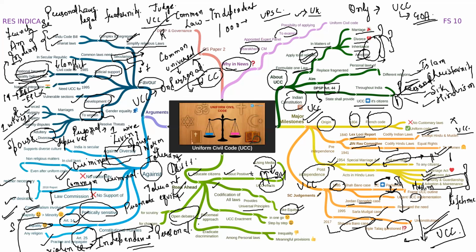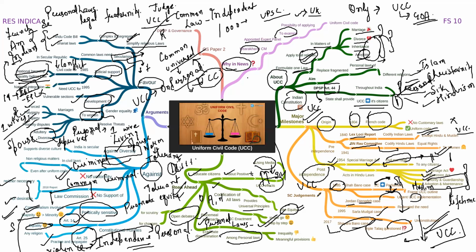We can also go through a piecemeal approach. A piecemeal approach means that we can try to implement some portions of the personal laws. For example, first of all, we can codify only the divorce laws, only the inheritance laws, only the marriage laws. When we get to know about the success of these particular things, then we can apply it uniformly. We should also try to eradicate discrimination among personal laws by bringing in suitable amendments in them.